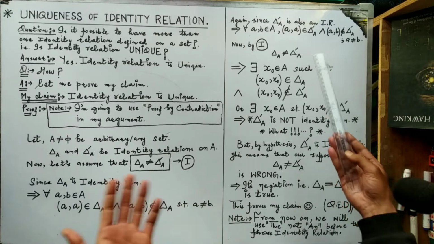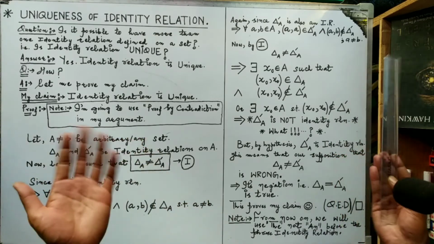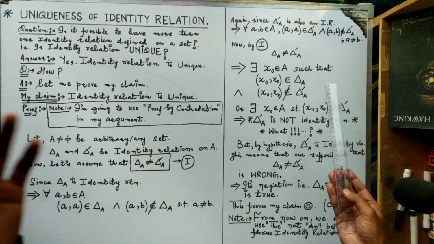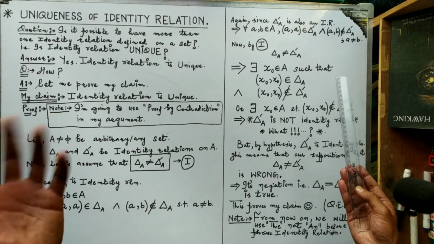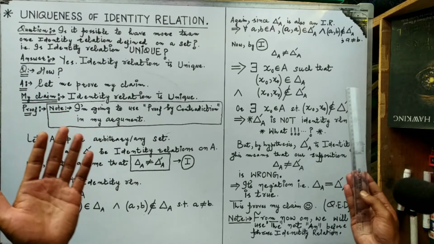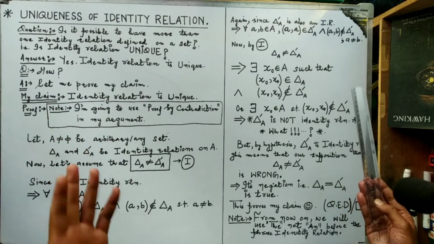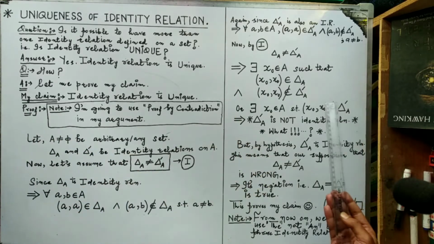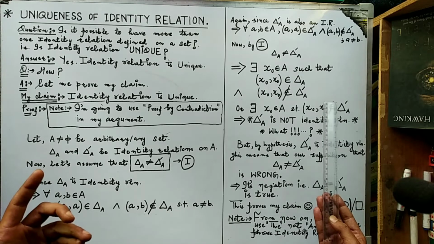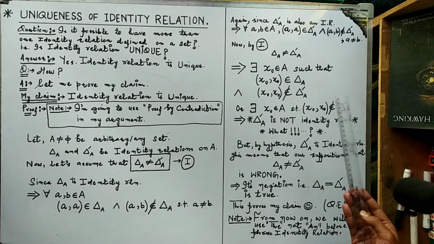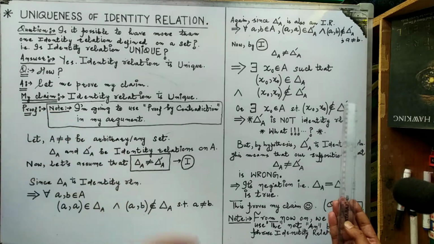What does it imply? Delta A is not equal to delta A dash. It simply implies that there exists at least one element x naught in the set A with the property that (x naught, x naught) belongs to one of the relations, say delta A, such that the ordered pair (x naught, x naught) does not belong to the relation delta A dash.